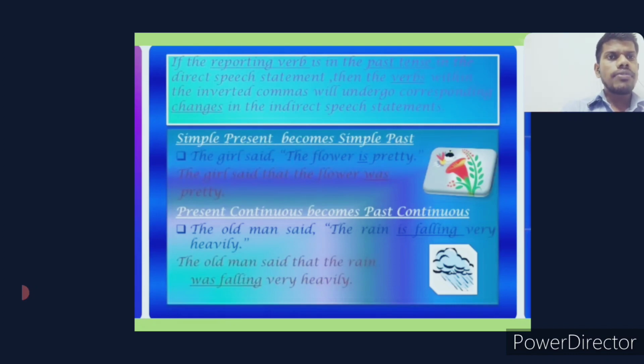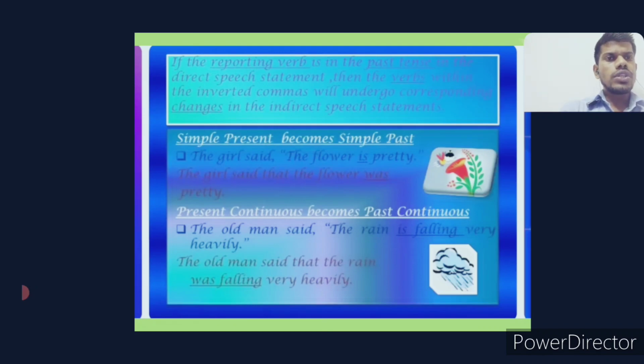The girl said, "The flower is pretty." Here, what is the reporting verb? The reporting verb is said. "The flower is pretty" is of course a simple present or simple indefinite sentence. As per the rule, we have to change the tenses, drop the inverted commas, and add that after the reporting verb. The girl said that the flower was pretty. What are the changes we see here? Is becomes was, then that we have added, then we dropped the quotation marks.